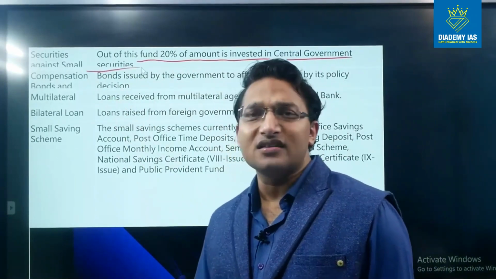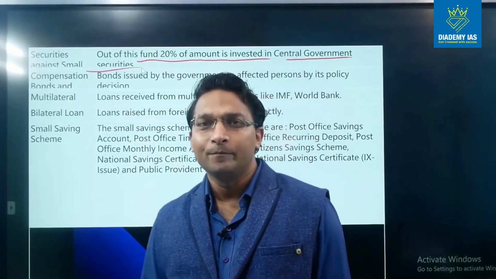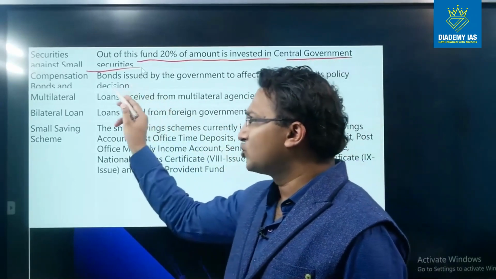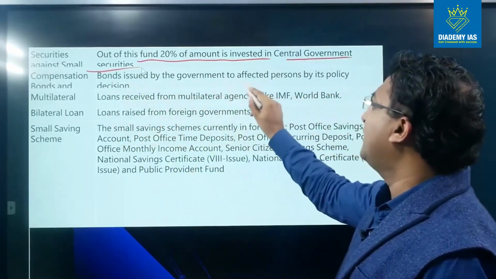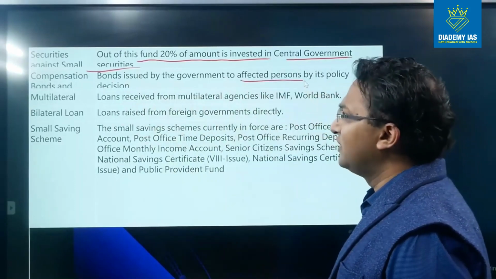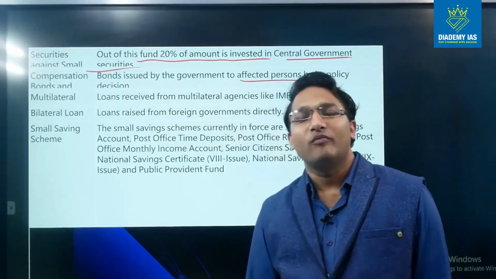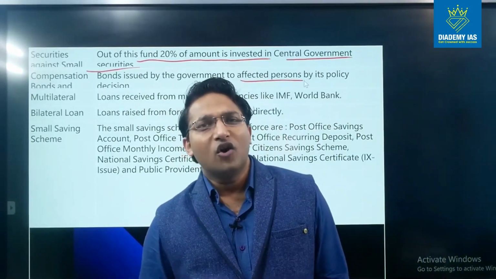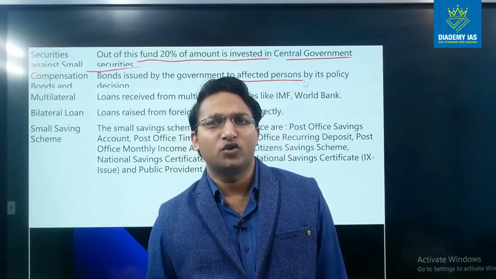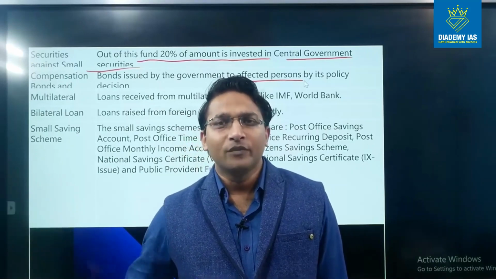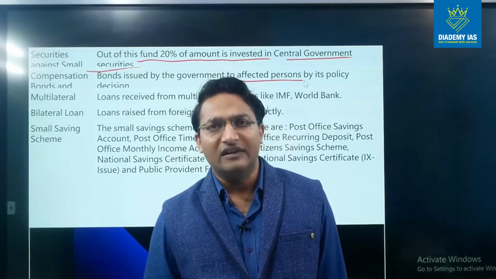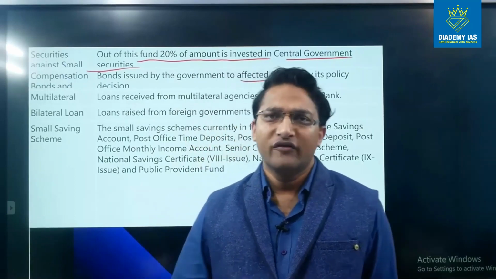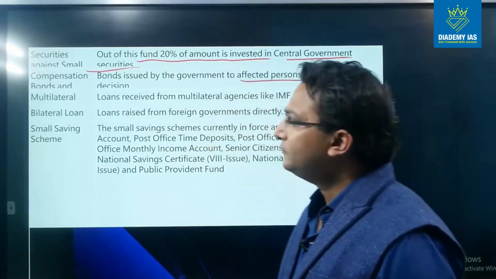Compensation bond. Various kinds of bonds are issued by the government to compensate individuals or institutions. So bonds issued by the government to the affected persons by its policy decision. Many times you might have heard about the land acquisition policy. When the government builds some infrastructure project, it might require the land of different individuals. At that time the compensation bond can be given to different individuals, right?